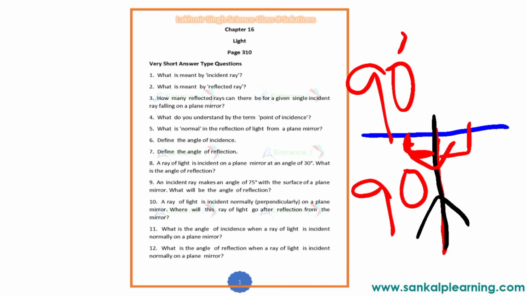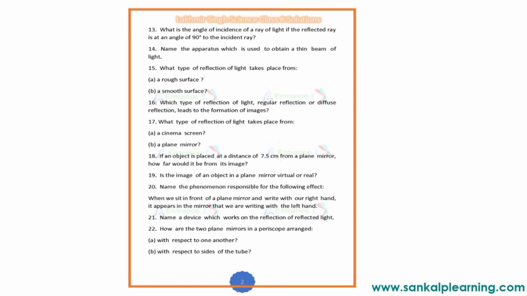Understood? Then here, what is the angle of incidence of a ray of light if the reflected ray is at an angle of 90 degree to the incident ray? If this is a mirror, then what is the angle of incidence if the reflected ray is at an angle of 90 degree to the incident ray? So it will be the reverse.